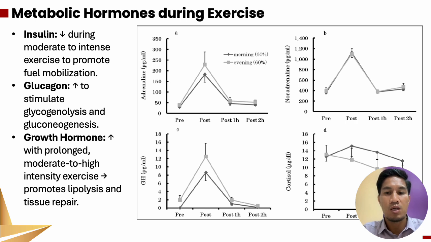Glycogenolysis is the breakdown of glycogen into glucose phosphate, and gluconeogenesis is the formation of new glucose from non-carbohydrate sources like amino acids, glycerol, and lactate. Growth hormone is increased with prolonged moderate to high intensity exercise, promoting lipolysis and tissue repair. Lipolysis is the breakdown of fat for energy.